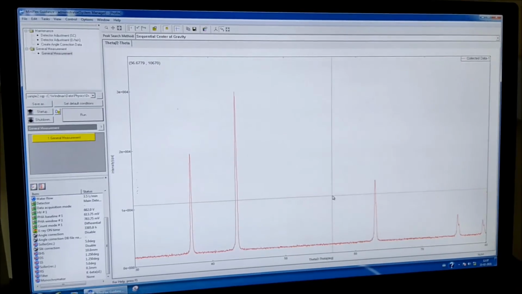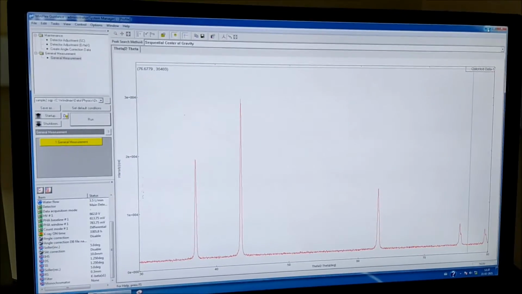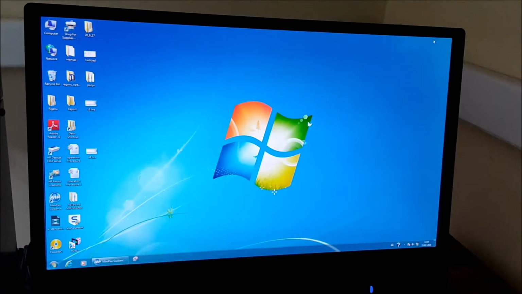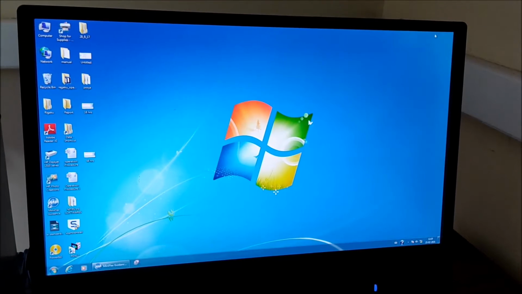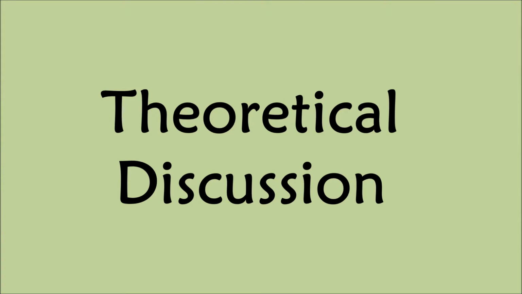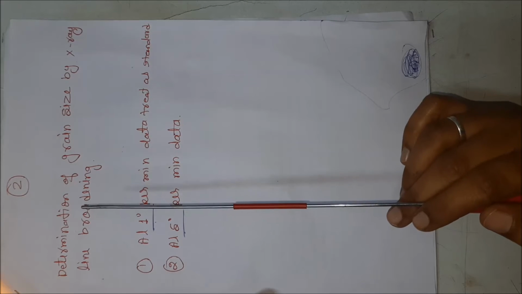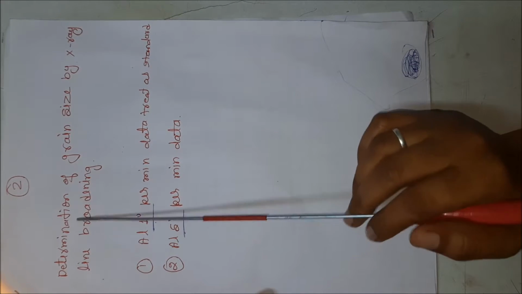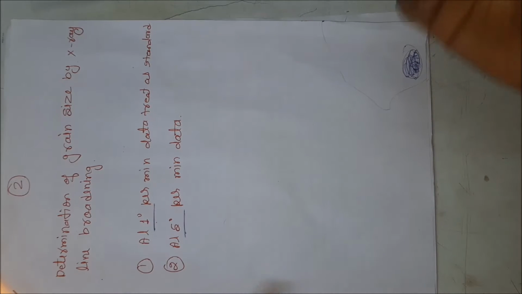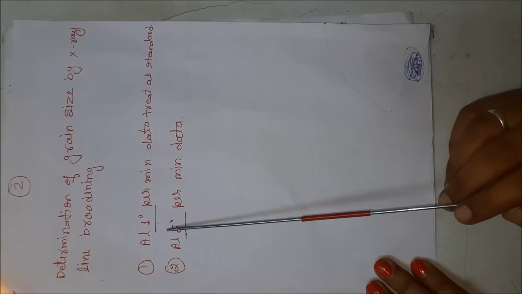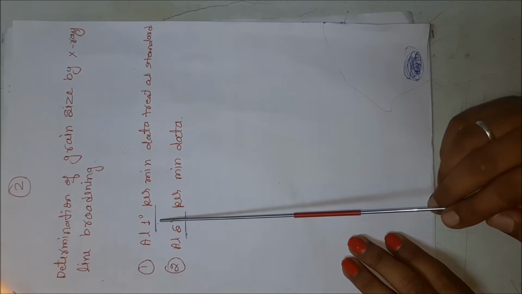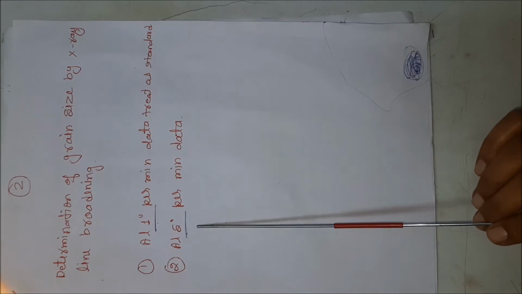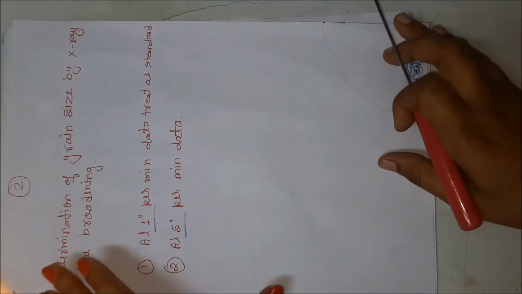Now you can collect your XRD data, and after that I will discuss how to plot the XRD data, how to study the XRD pattern, and the determination of the grain size. Now I will discuss the determination of the grain size by X-ray line broadening. Here I have taken the XRD data of aluminum at two scanning rates. The first one is the 1 degree per minute data, treated as a standard, and the second one is the aluminum data at 5 degrees per minute.